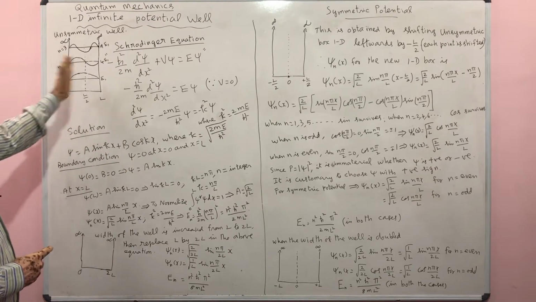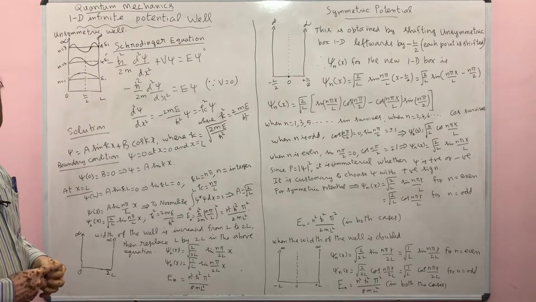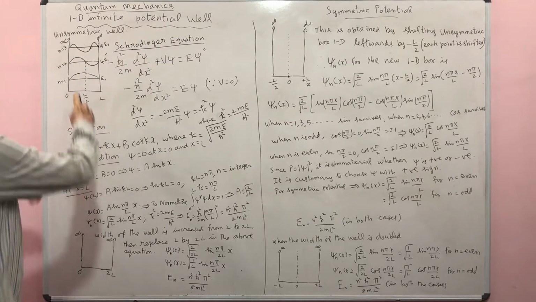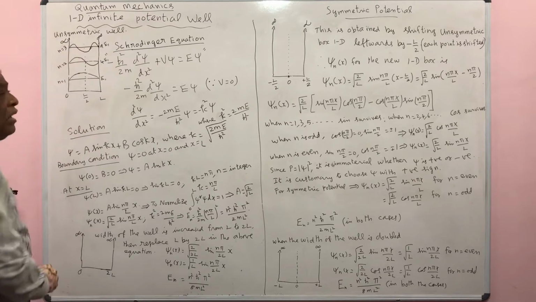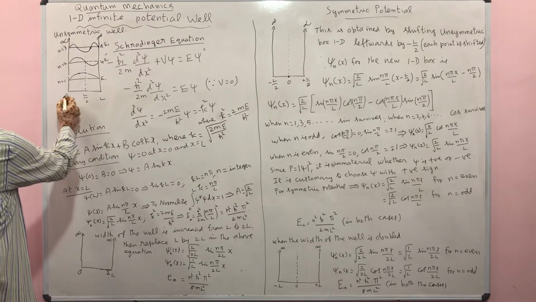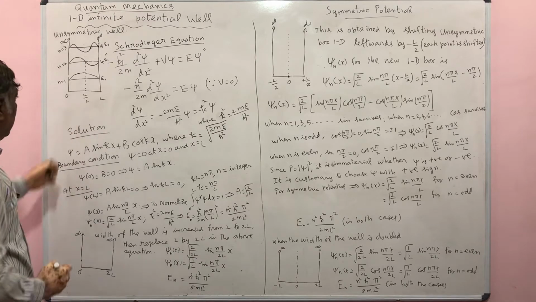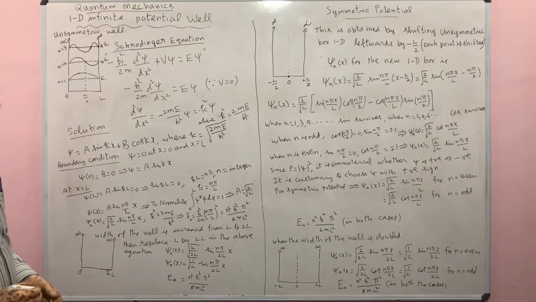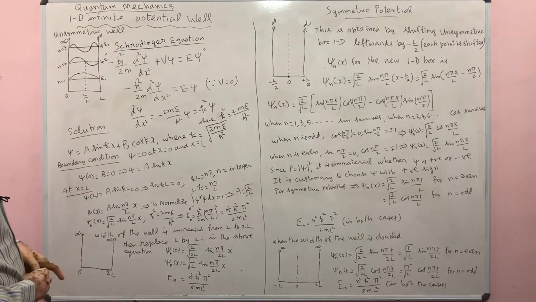Here, at the two extreme ends of the one-dimensional well, the potential is infinity. And we choose the origin as one corner of the well and let L be the length of the well. So this is an unsymmetric well.